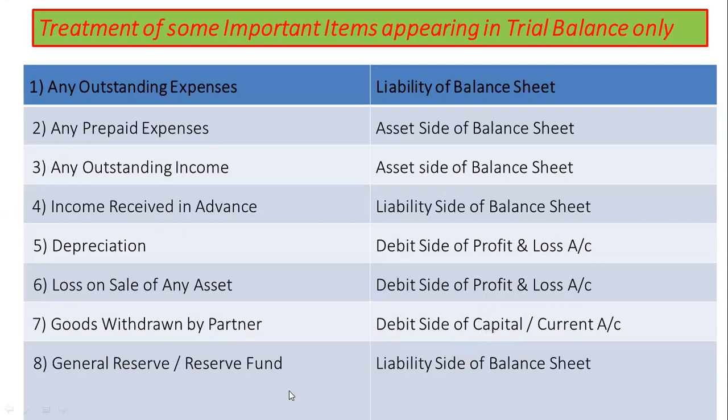General reserve is the fund created by the firm which needs to be discharged in future, so it is reflected on the liability side of balance sheet.